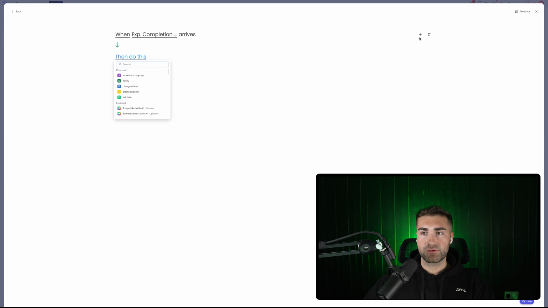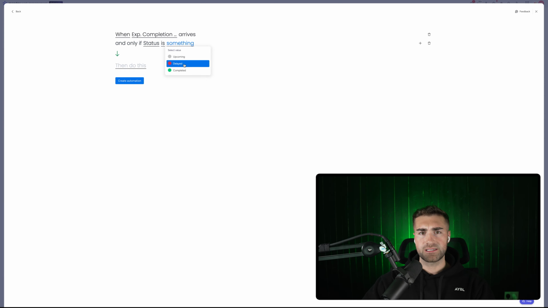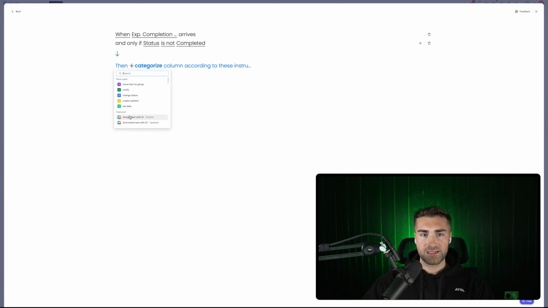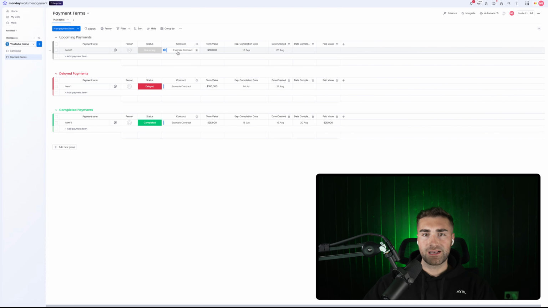And only if, so we need to add a filter, and only if status is not equal to completed, then we need to set or change the status to delayed. So when expected completion date arrives, and only if the status is not completed, then we'll set it to delayed, because we're assuming that it's going to be expected to be completed by the 10th.